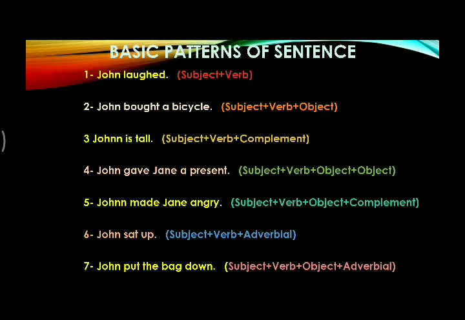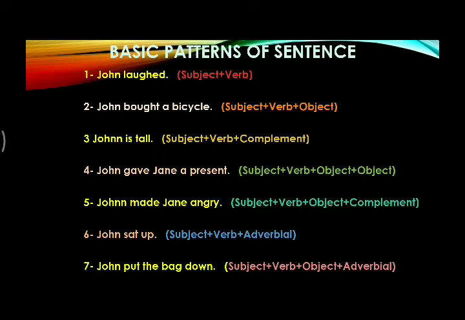Second pattern is subject, verb, object. Subject is followed by verb and verb is followed by object. For example, John bought a bicycle. John is subject, bought is verb, a bicycle is object. Third pattern is subject followed by verb followed by complement. For example, John is tall.